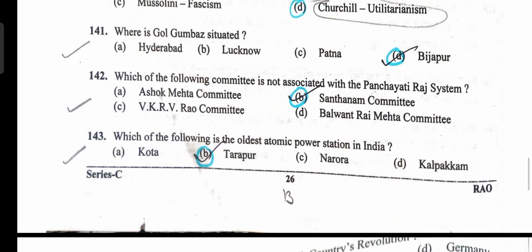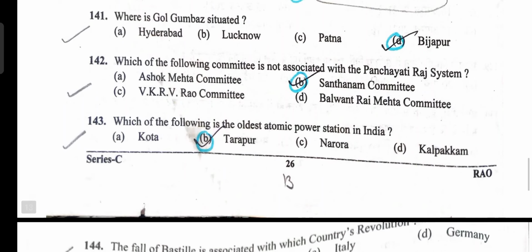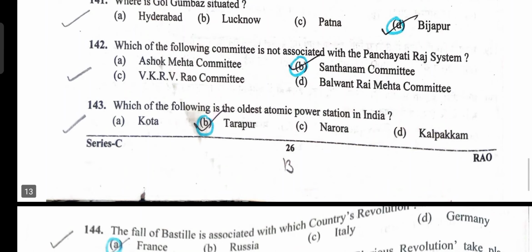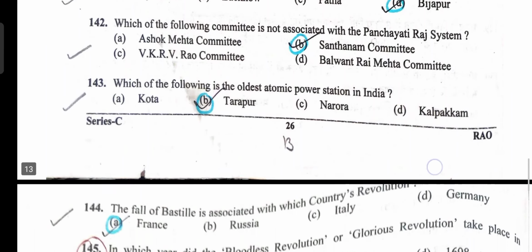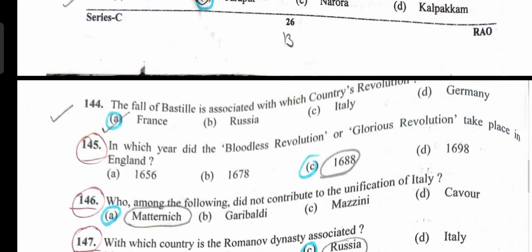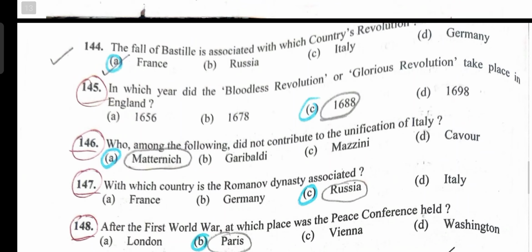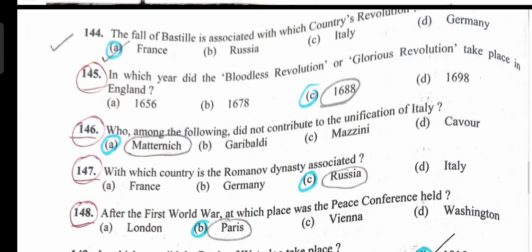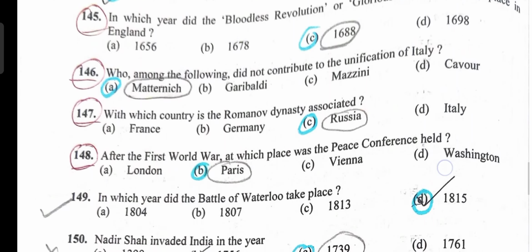Next question, which is not associated with the Panchayati Raj system? Santhanam Committee, option B is the correct answer. Which of the following is the oldest atomic power station in India? Tarapur, option B is correct. Fall of Bastille was associated with France, option A is correct. Bloodless Revolution or Glorious Revolution took place in England in the year 1688, option C is correct. Who did not contribute to the unification of Italy? Metternich, option A is correct.